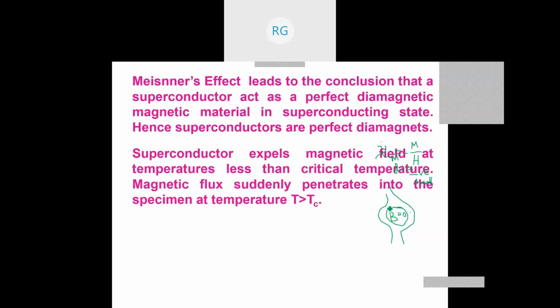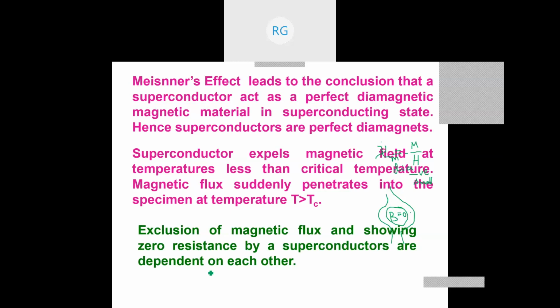So this expulsion of magnetic flux and showing zero resistivity by a superconductor are two independent properties. They are not dependent on each other. Therefore, every superconductor shows two independent properties.